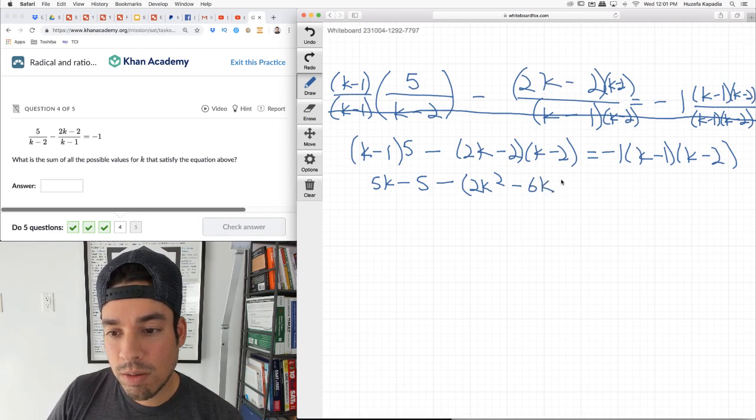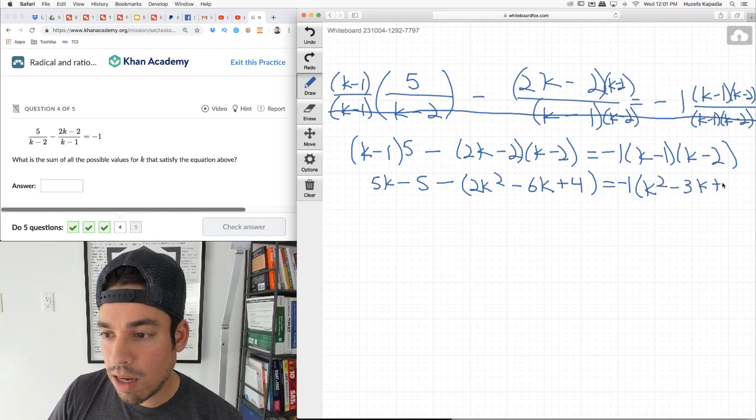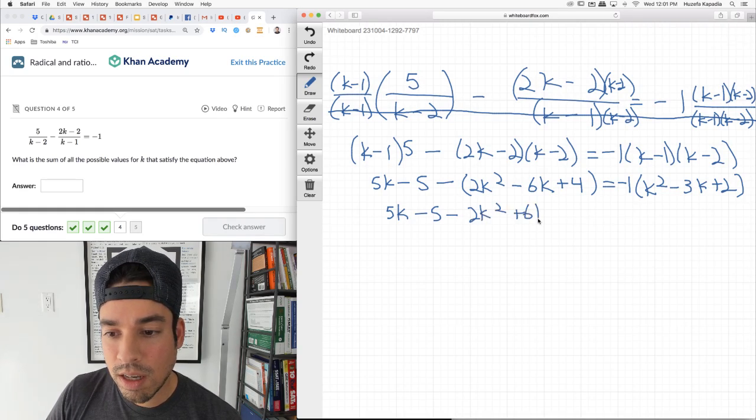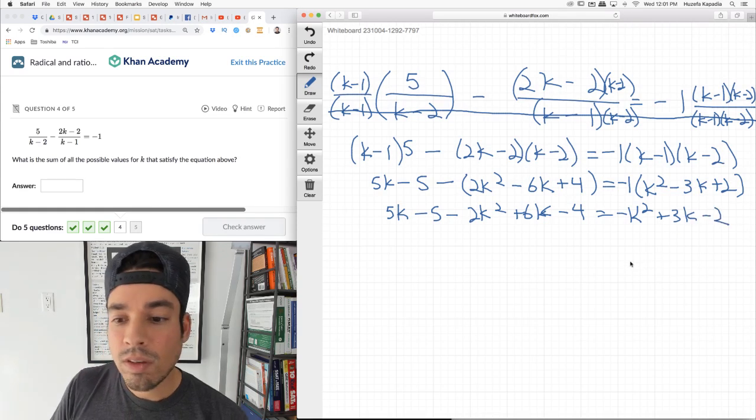And then negative 2 times negative 2 is positive 4. All right, equals. Same thing, I'm going to keep that negative 1 out here. This is k squared. And negative 2k plus negative k is negative 3k plus 2. Now let's distribute these negatives. 5k minus 5 minus 2k squared plus 6k minus 4 equals negative k squared plus 3k minus 2.